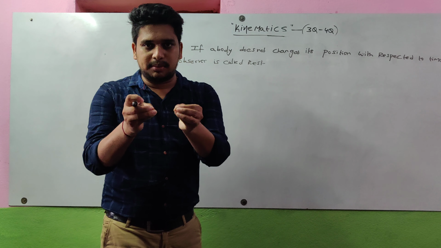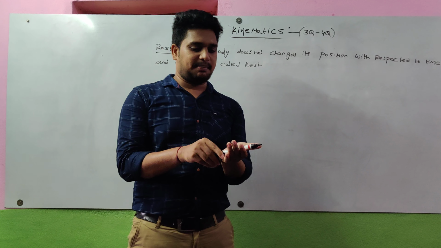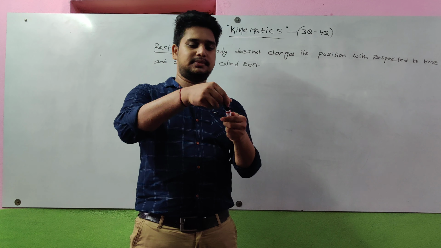Let us consider one body. For example, I consider this marker. I place this marker on my hand. So now the time is 7 o'clock, morning 7 o'clock, and this marker is on my hand. At 8 o'clock, this marker is in this position only. 9 o'clock, this position only. 10 o'clock, this position only. What is the meaning of this? The body does not change its position